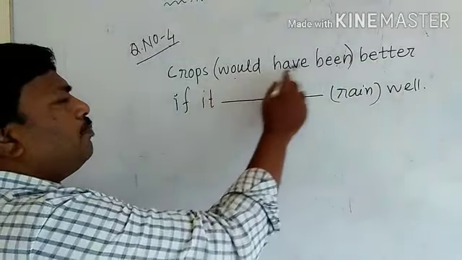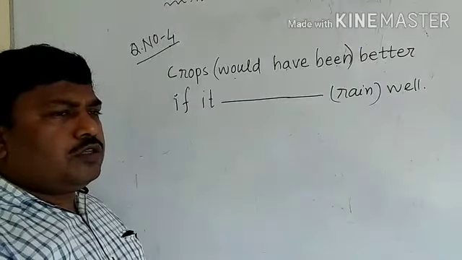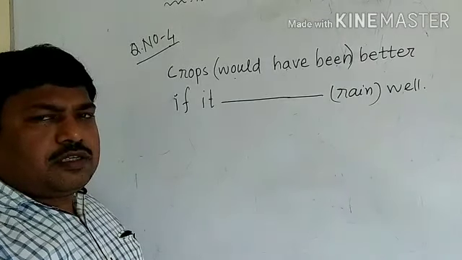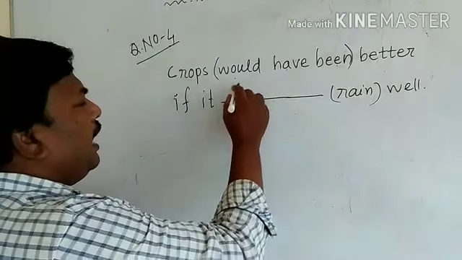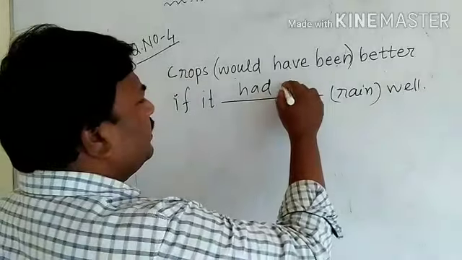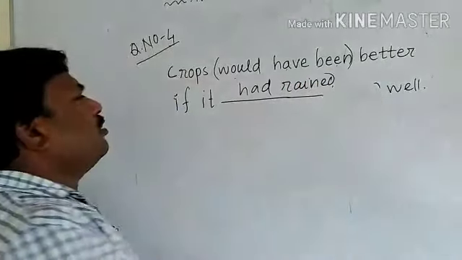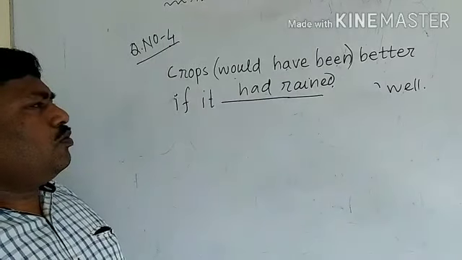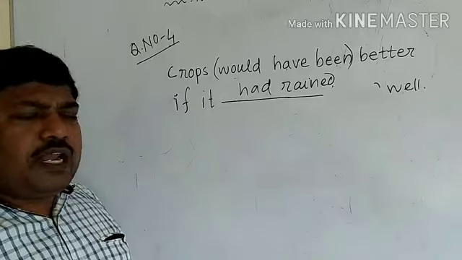Main clause would have plus V3. So in the if clause we have to apply had plus V3. So if it had, the V3 of run is run. Got the answer? Crops would have been better if it had run well.